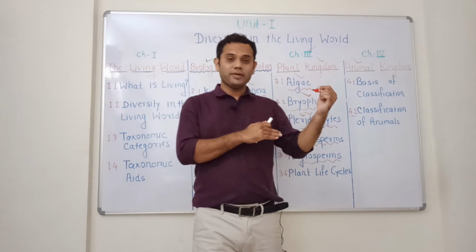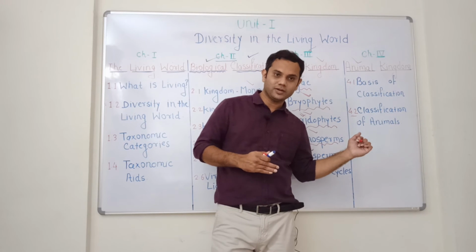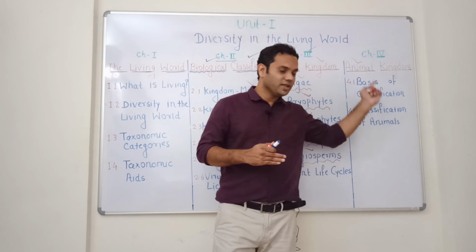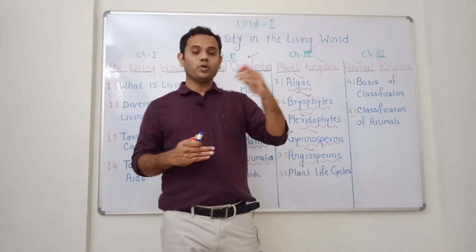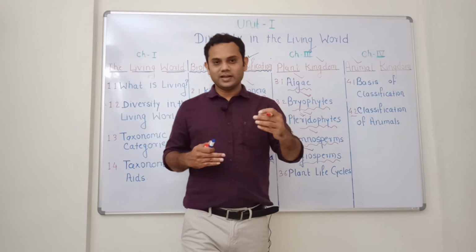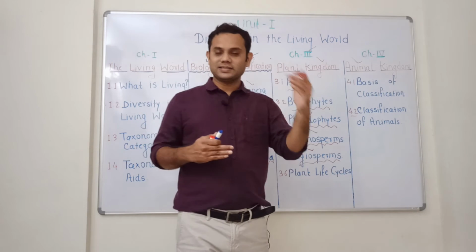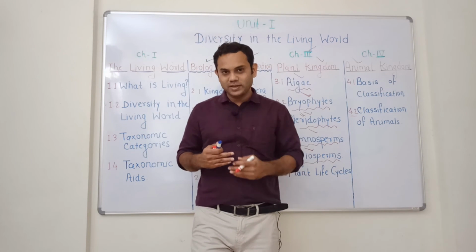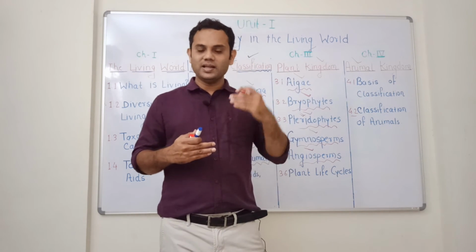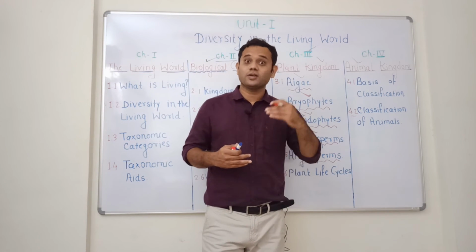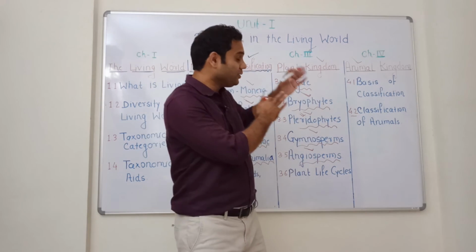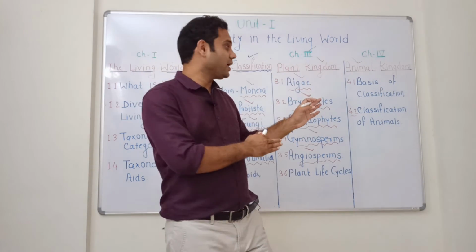As in plants we have divisions like algae, bryophyte, pteridophyte, gymnosperm, angiosperms, here in animals it is called phylum. So Porifera, Coelenterata or Cnidaria, Aschelminthes, Platyhelminthes, Annelida, Mollusca, Echinodermata, Hemichordata, Chordata. So that will be a very interesting and fascinating part.